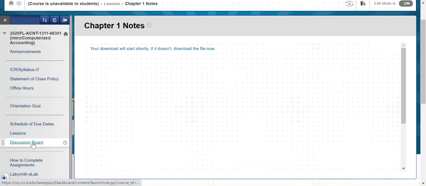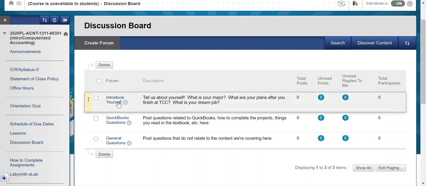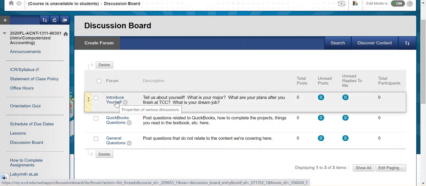The discussion board is here for you to come in and ask questions. So again, let's say that you're working through an assignment, a project, and you get stuck and you really can't figure it out. Certainly you can email me and I will be happy to go in and look at your submission and answer your questions, but you can also post a question here and maybe another student can answer your question first. I also have the introduce yourself, since again, we probably won't get to meet in person.